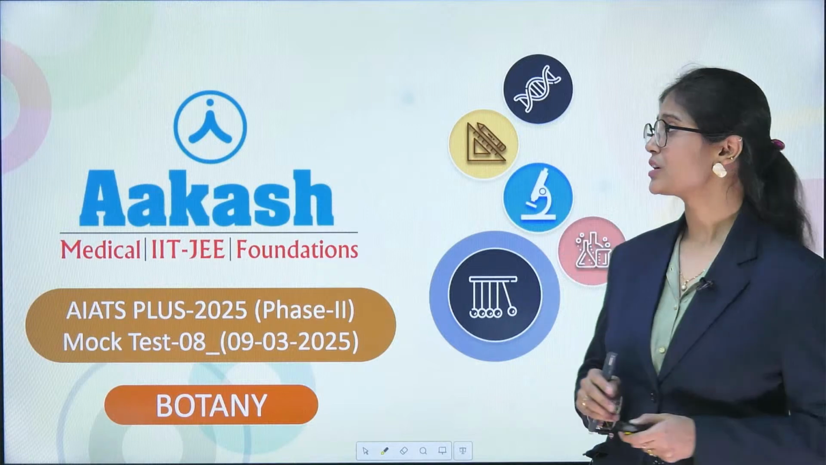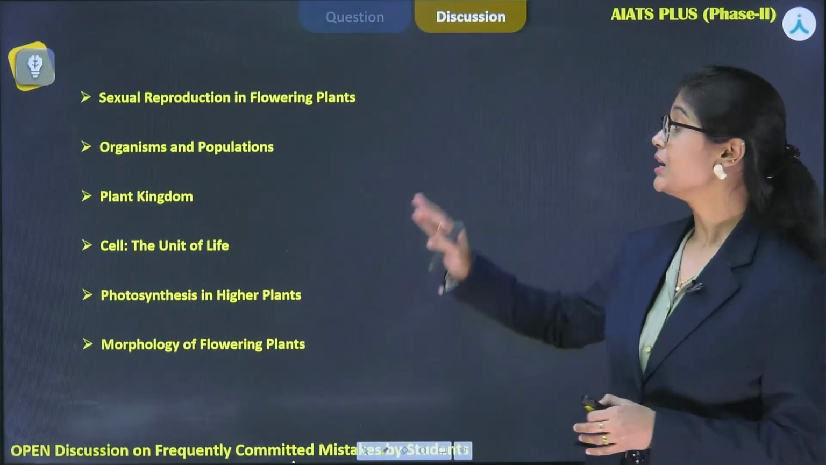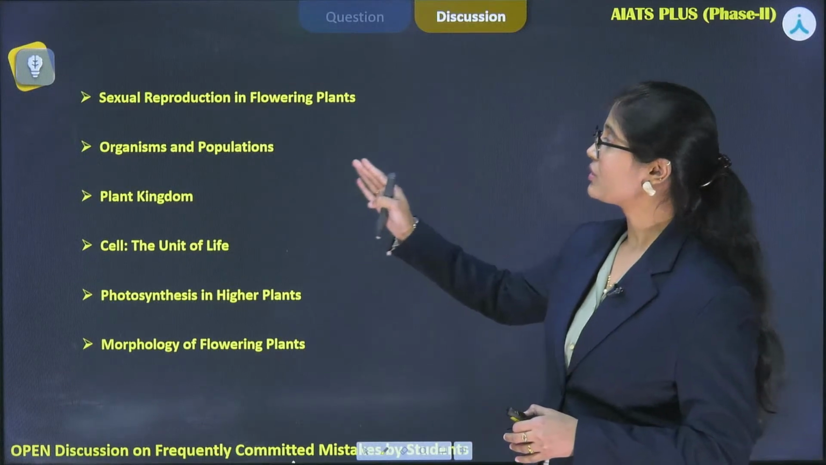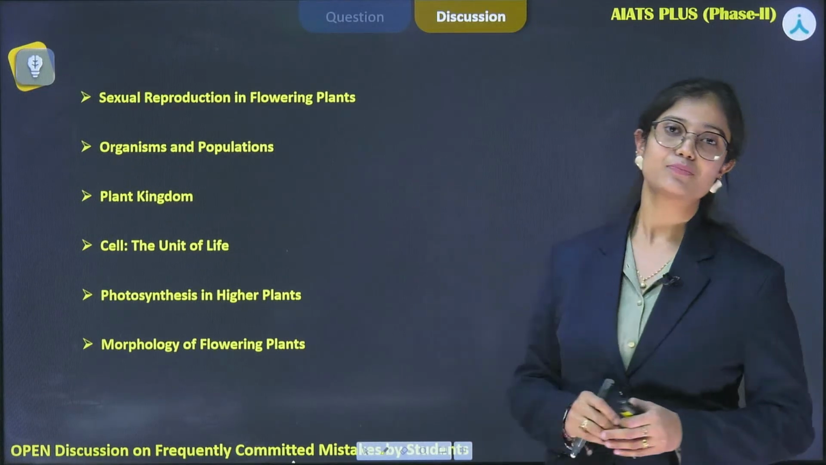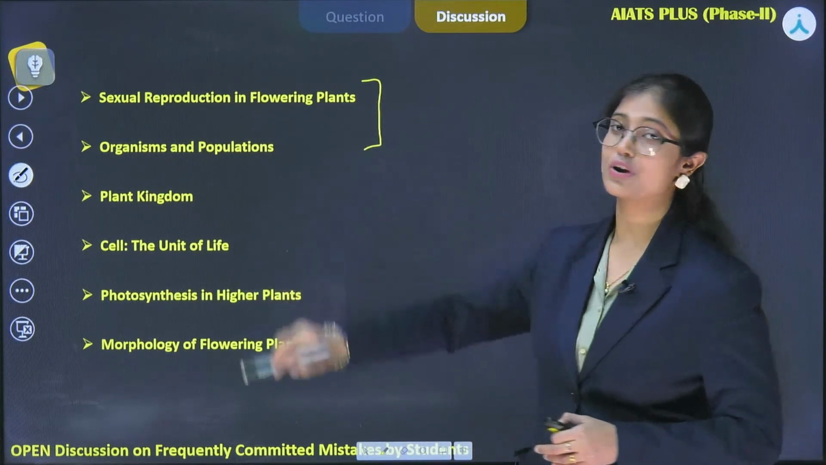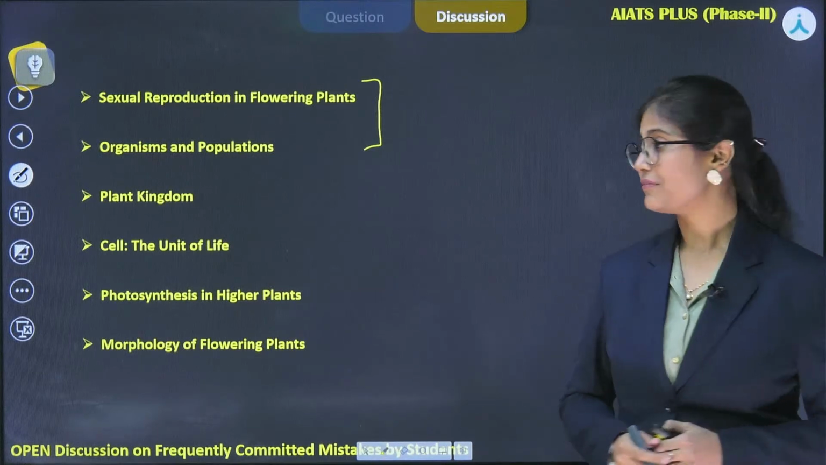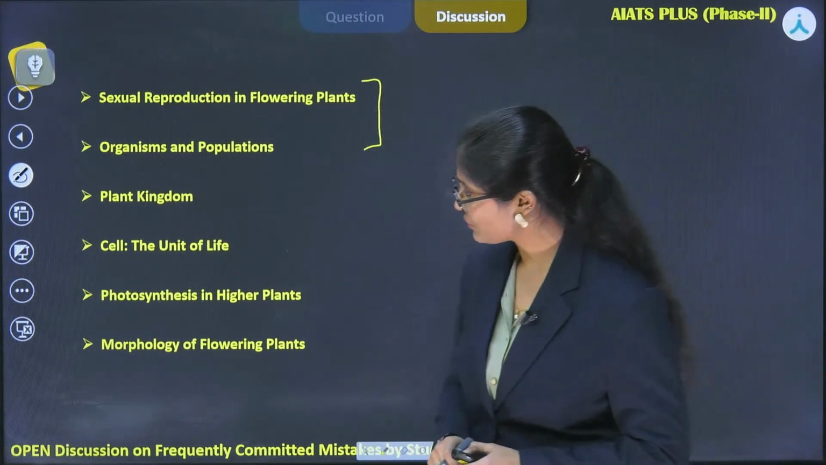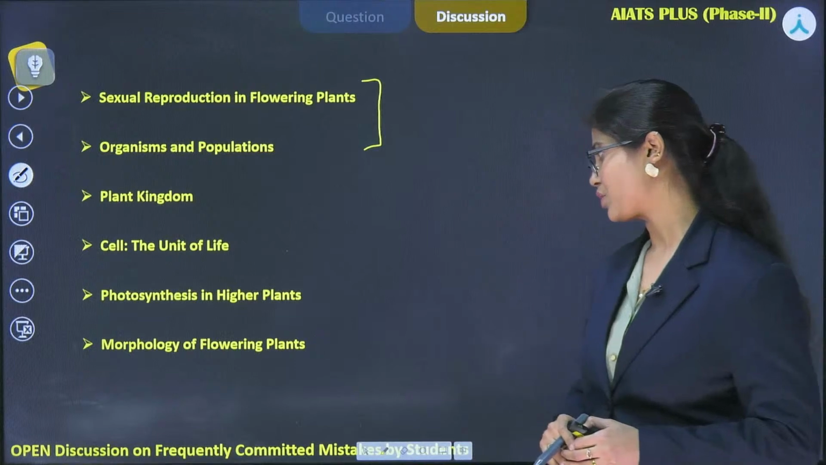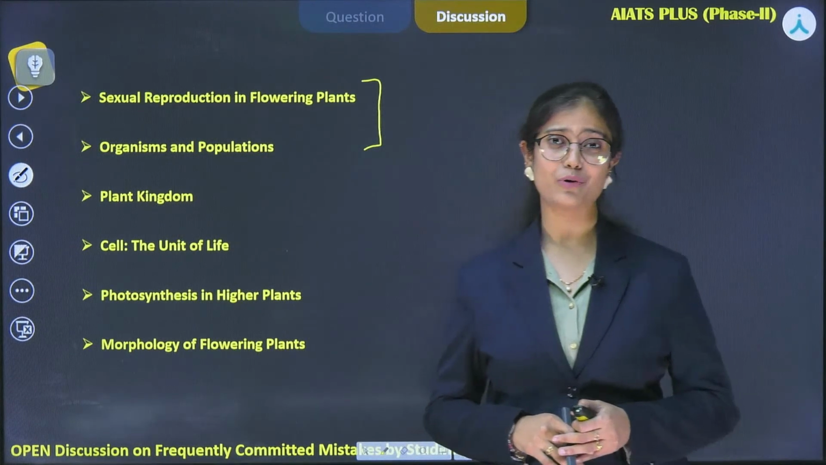So in this session, I am going to take the questions from these specific topics. The first two chapters, sexual reproduction in flowering plants and organisms and population, are from 12th class and they carry very much weightage from exam point of view. The next four chapters are from class 11: plant kingdom, cell the unit of life, photosynthesis in higher plants, and morphology of flowering plants. All the four chapters are very important from exam point of view.